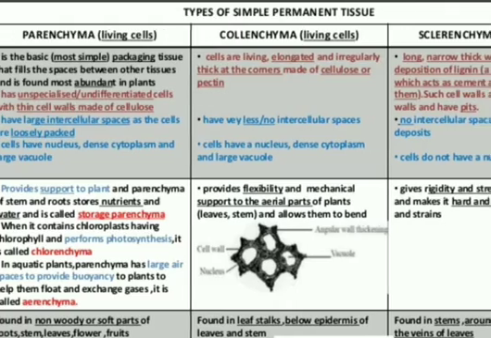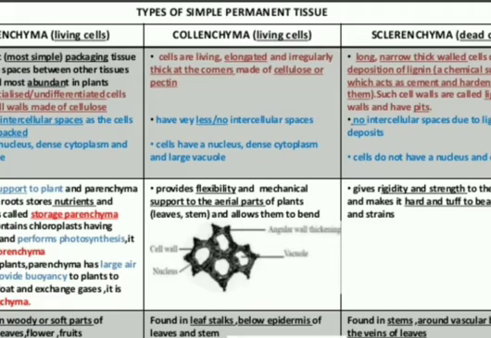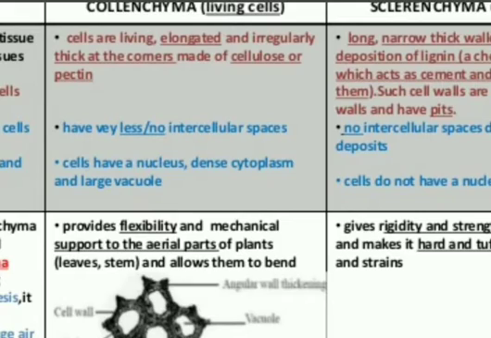Then come to collenchyma. Collenchyma and parenchyma are categorized as living cells. The cells are living, elongated and irregularly thick at the corners, and they are generally made up of cellulose, or we can say they are made up of pectin. They have very little, or we can say no, intercellular space between them.